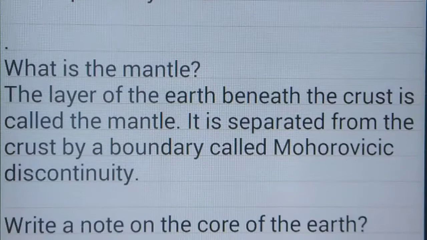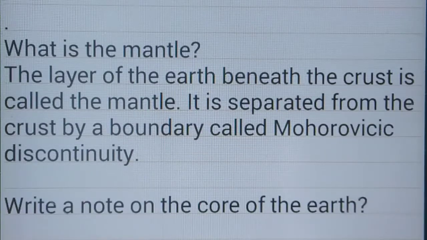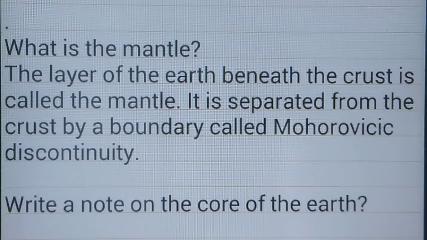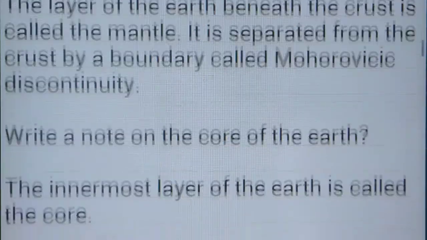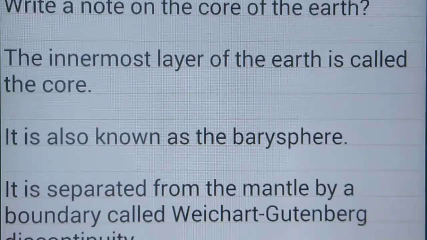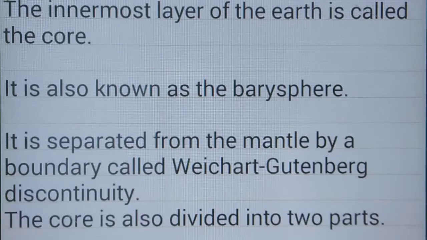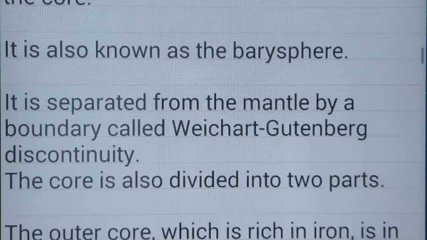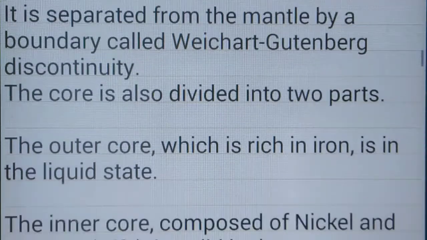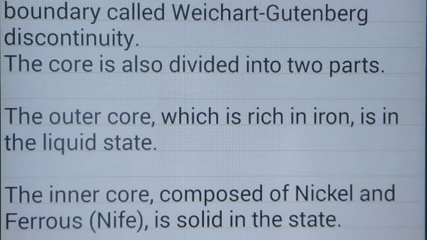What is the mantle? The layer of the earth beneath the crust is called the mantle. It is separated from the crust by a boundary called the Mohorovicic discontinuity. What is the core of the earth? The innermost layer of the earth is called the core. It is also known as the barysphere. It is separated from the mantle by a boundary called the Weichert-Gutenberg discontinuity. The core is also divided into two parts.